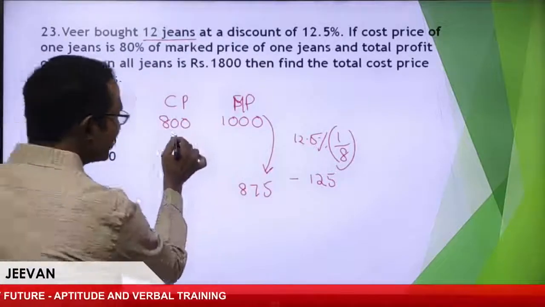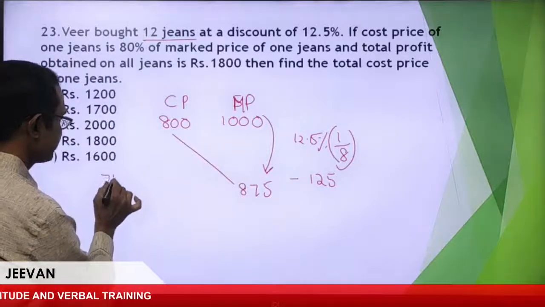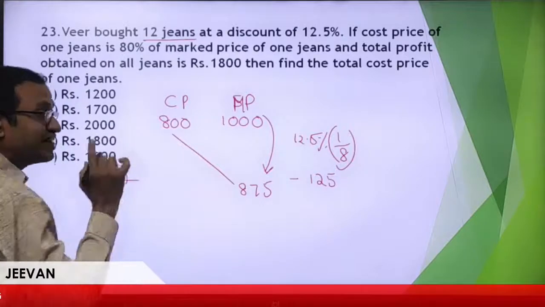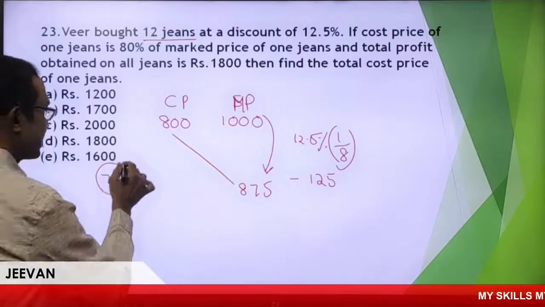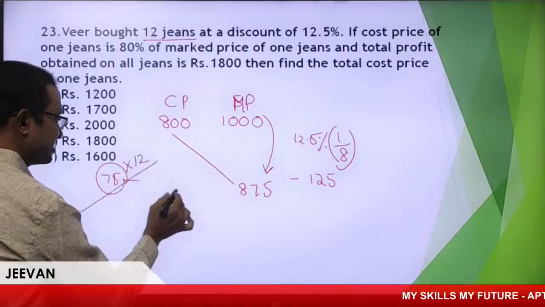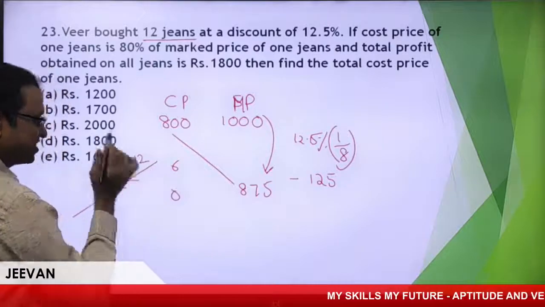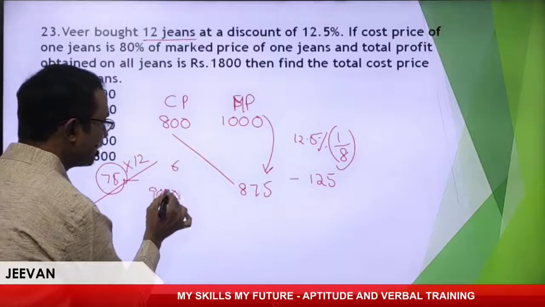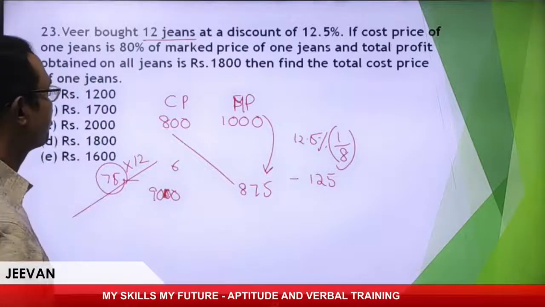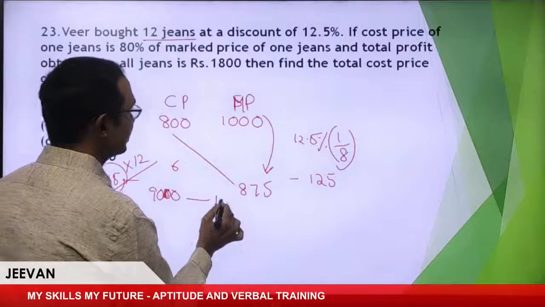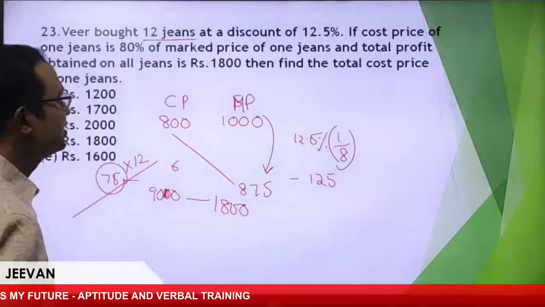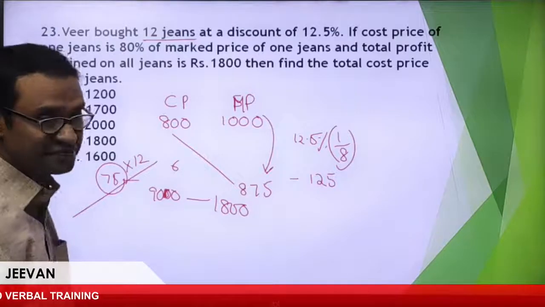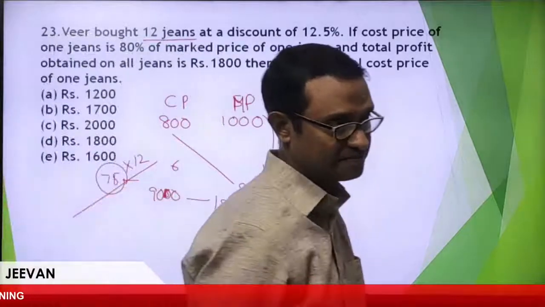What is the profit exactly? 75. So this is 75 rupees profit for one jean. For 12 jeans, 12 fives are 60, 12 sevens are 84, so 900. What is the profit on all the jeans? 1800. Right? Then what is the cost price? Please calculate clearly. What is the answer of this one? Come on.